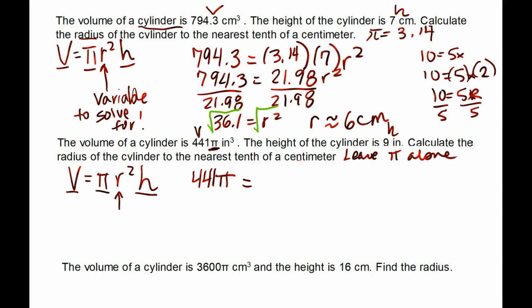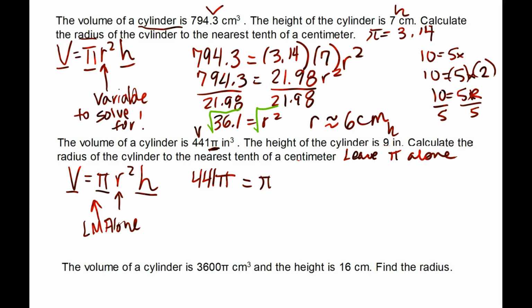When I see this pi right here, leave it alone. All right, so I'm going to leave pi as pi.